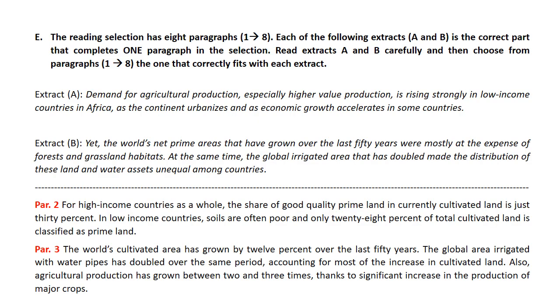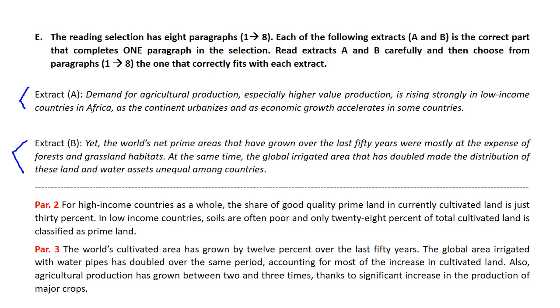Part E, obviously extracts, and as I have said time and time again, in order to know where this extract belongs and this extract belongs, you should have read each paragraph alone and written the main idea of it next to it.